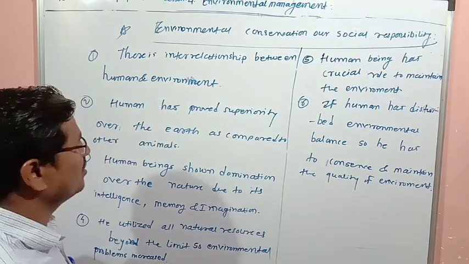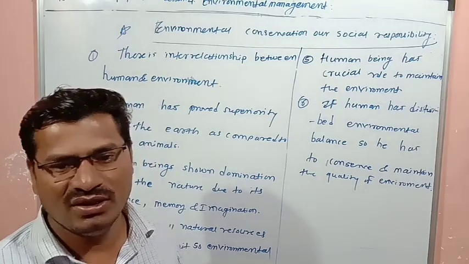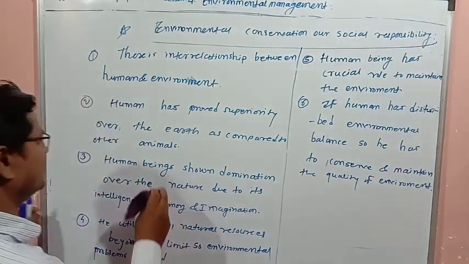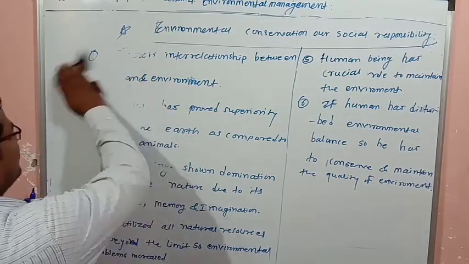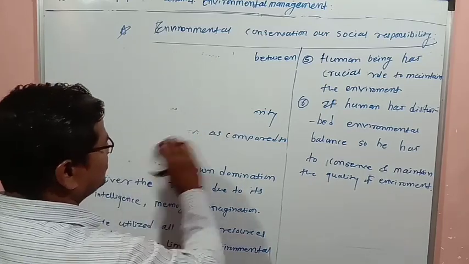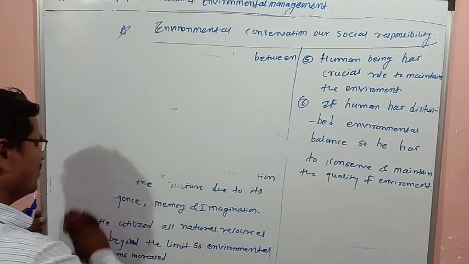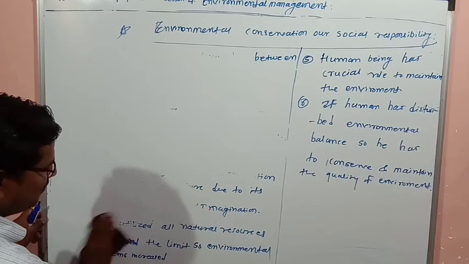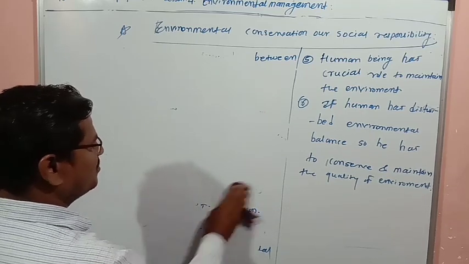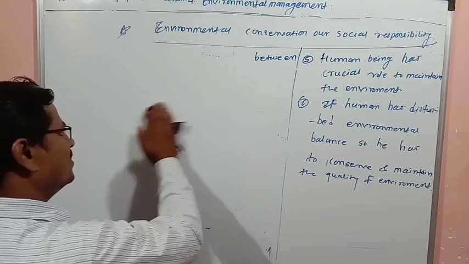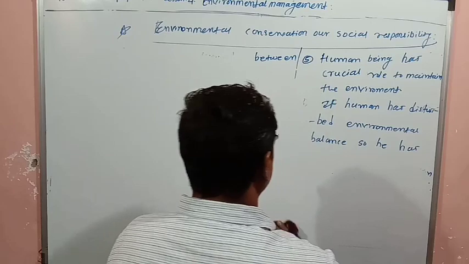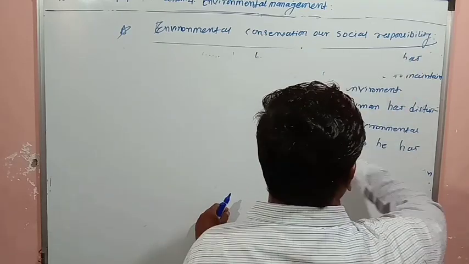So next point is there, one question is there, how butterfly helps or contributes to environmental balance, or to maintain the environmental balance. So butterflies, each and every organism on the earth, it is contributing to conserve the environment, but human being utilizing that particular maximum portion of environment. Okay, so social responsibility, whose responsibility is there to conserve the environment? Human beings' responsibility is there. So next question is there, how butterfly contribute for the environmental conservation?